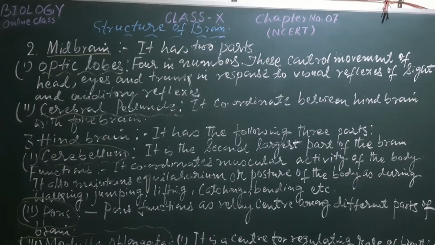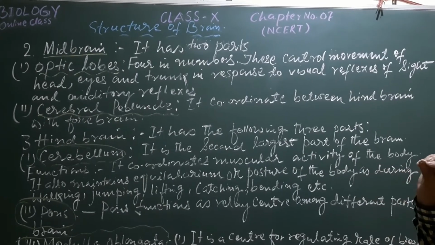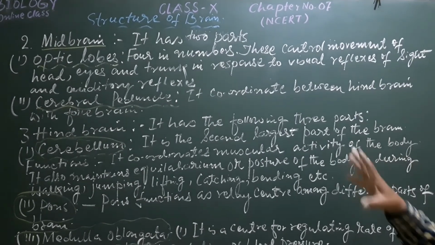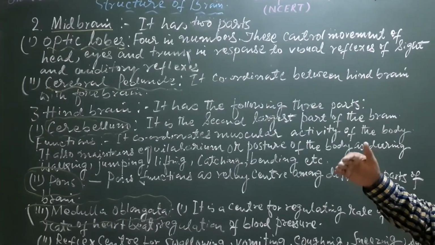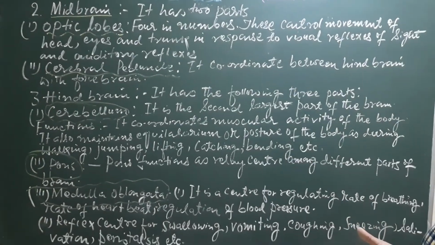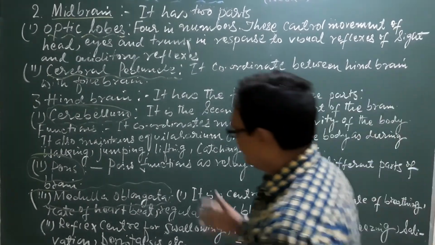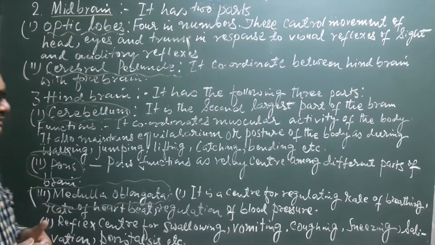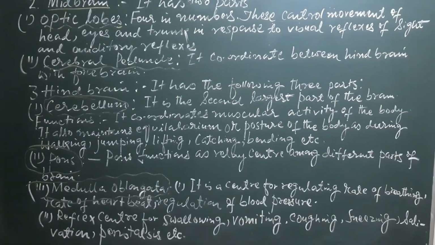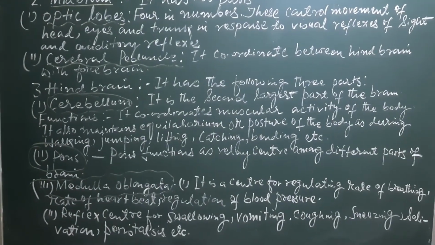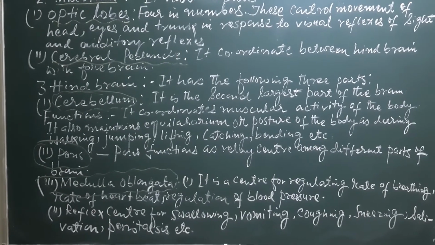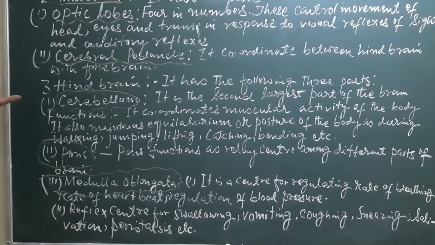Understand? That's why I have given you notes in a very brief manner, and I have also extended some parts. Hope you are now aware of all the parts included in your syllabus. In this way we have completed the central nervous system.